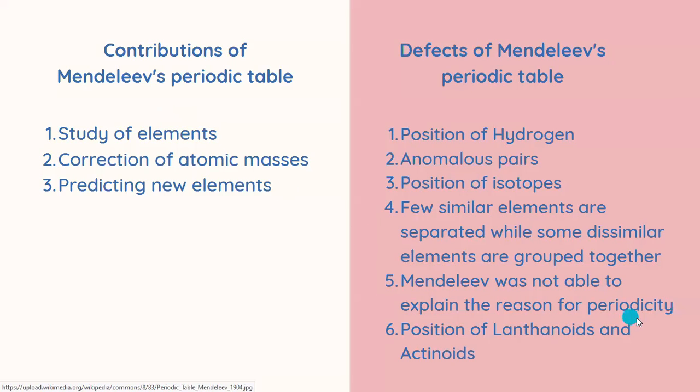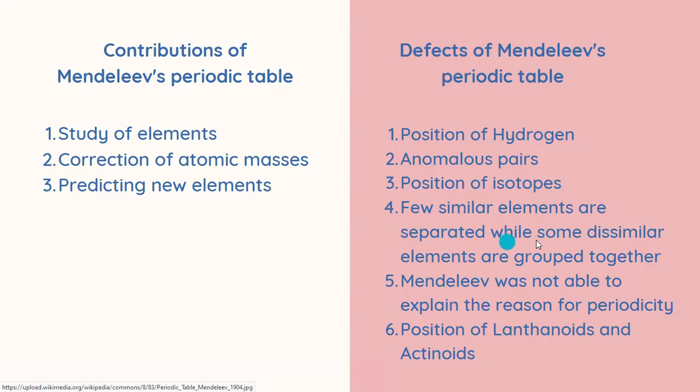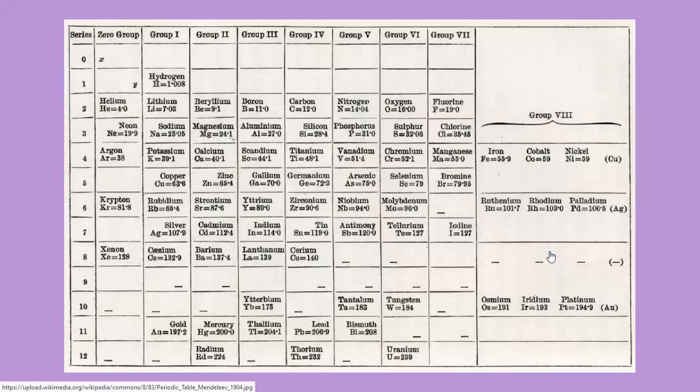Next, Mendeleev was not able to explain why a few similar elements are separated while dissimilar elements are grouped together. According to Mendeleev's periodic table, copper and mercury have similarity in properties, but they were placed far apart from each other.